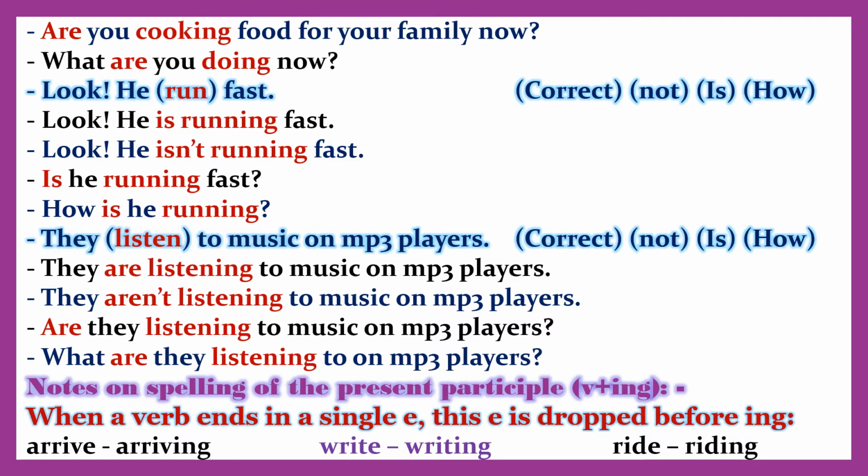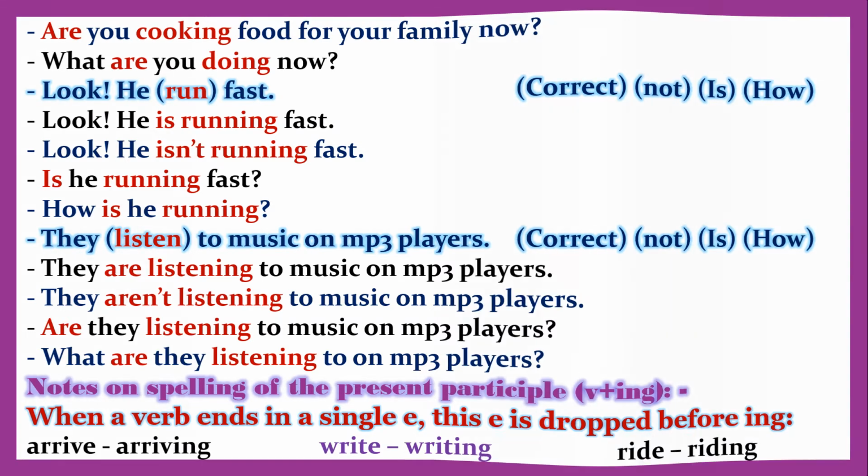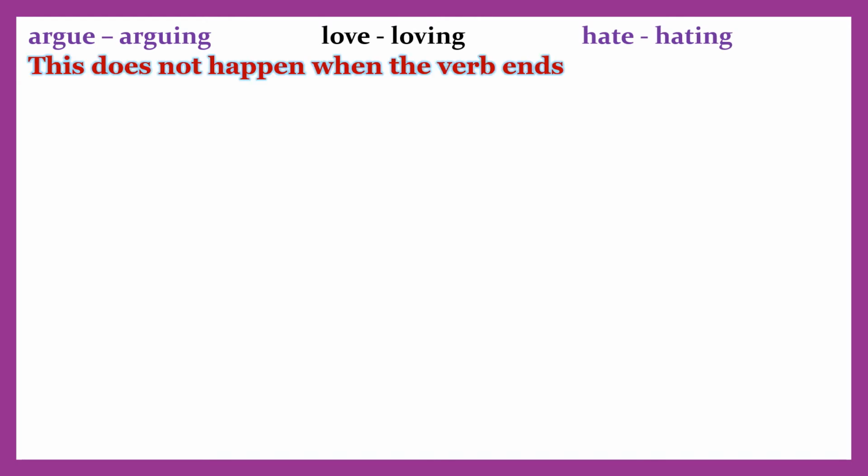Notes on spelling of the present participle, verb plus ing. When a verb ends in a single e, this e is dropped before ing. Arrive, arriving; write, writing; ride, riding. Argue, arguing; love, loving; hate, hating.